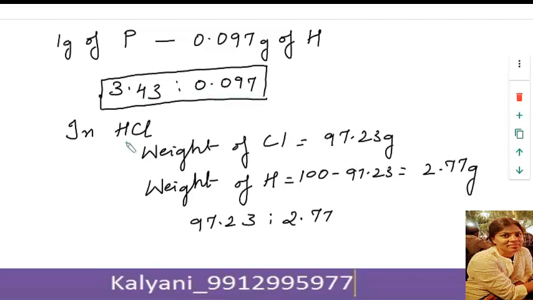Coming back to this, when the two elements hydrogen and chlorine are combining separately to form one compound, the ratio is 97.23 is to 2.77. Now, let us compare the two ratios.